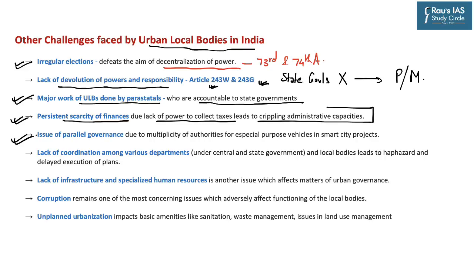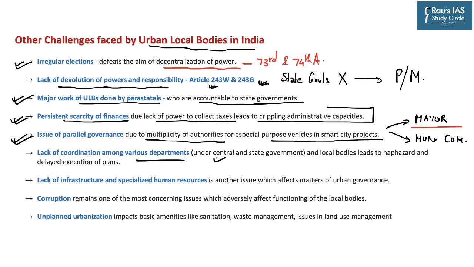Issue of parallel governance, as there have been cases of multiplicity of authorities, as in a city there is a mayor and also a municipal commissioner, and also at various lower levels there are aspects of parallel governance. It further mentions lack of coordination among various departments under central government and state governments and also local bodies, and this lack of coordination leads to haphazard and delayed execution of plans and projects.